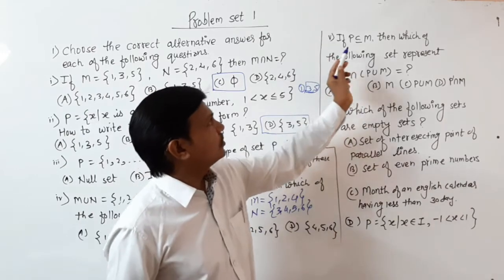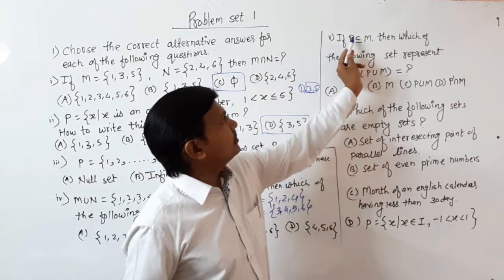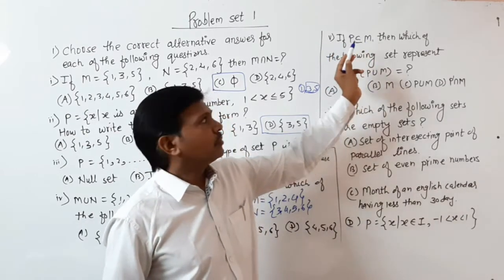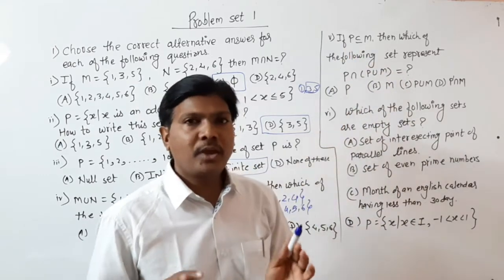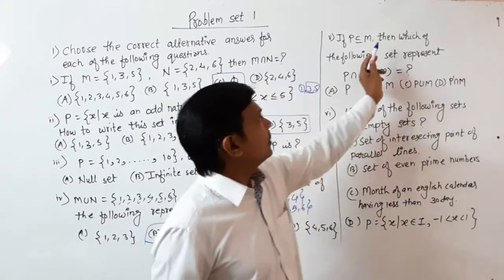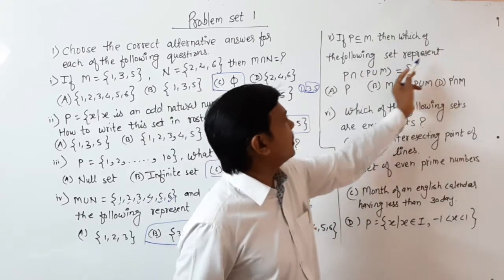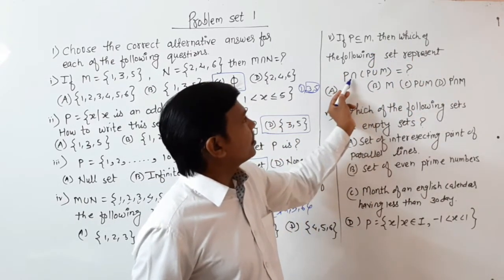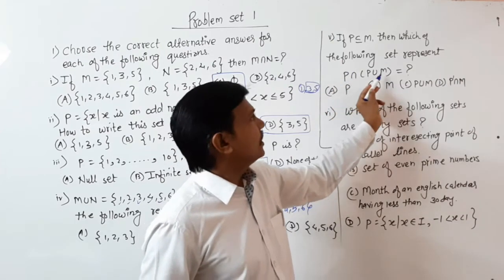Then see the fifth: if P is a subset of A, meaning every element of P is in A, meaning A is the larger or bigger set, then which of the following sets represents P intersection A?